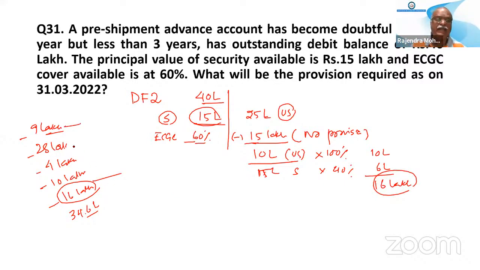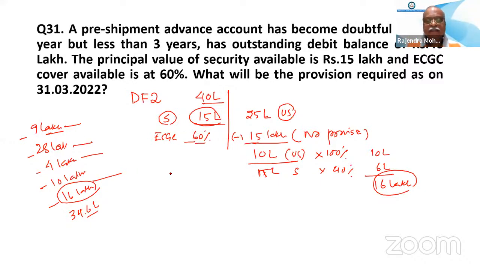How did you arrive at 9 lakh, 28 lakh, 4 lakh? Sir, once again. What, once again? I am not singing a song. After singing a song, when it is popular, normally people tell, please sing the song again, once more.